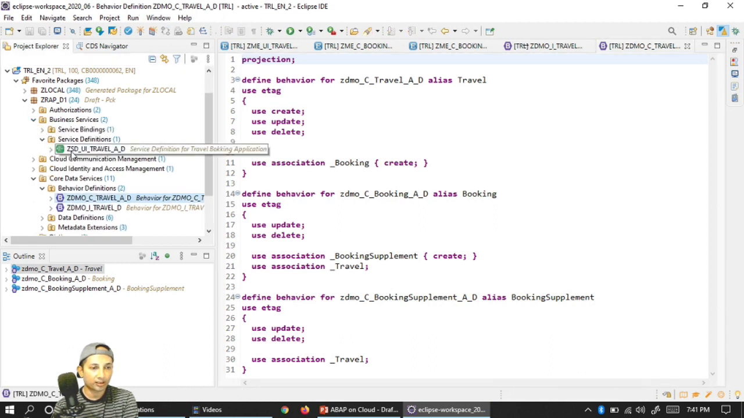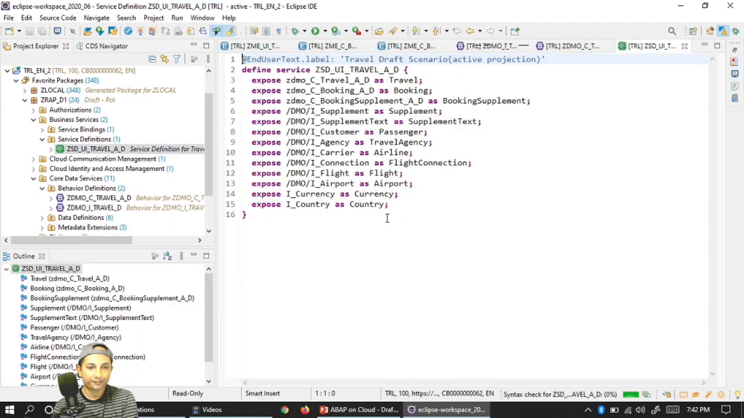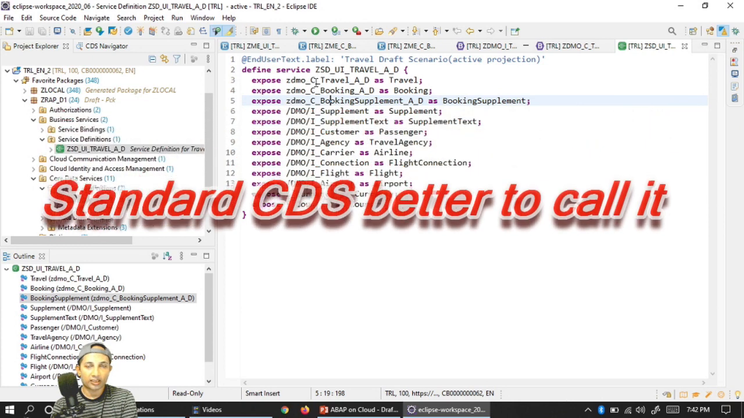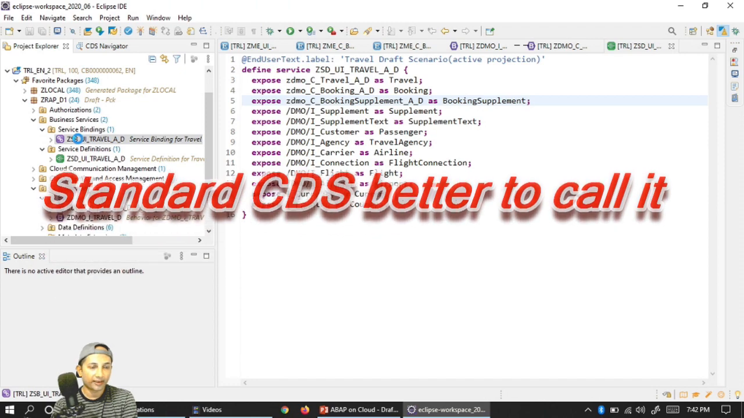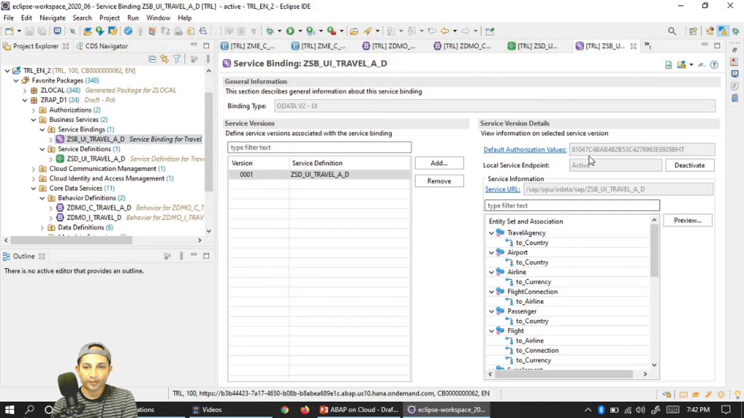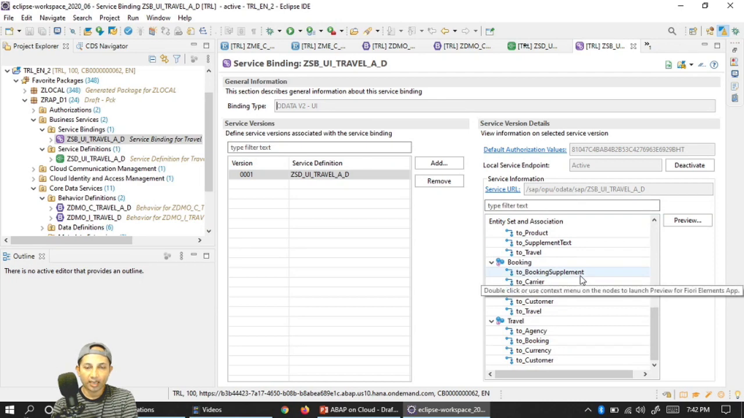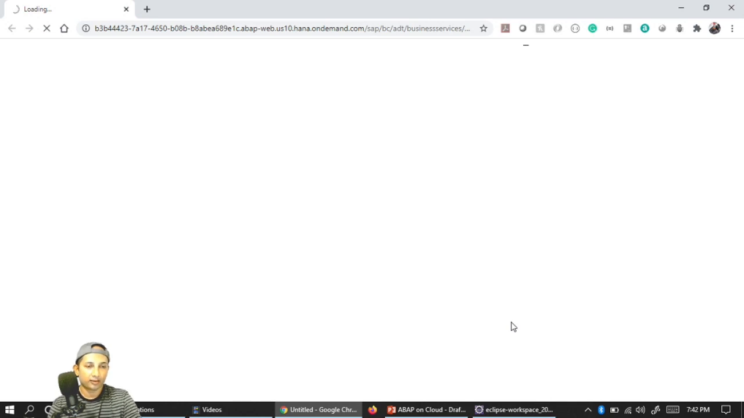service definitions. Let's see what's there. In the service definition, I have exposed all the relevant travel, booking and booking supplement, and all the underlying required tables, which are standard tables I have used, as you can see. And these are only our custom things. And finally, we just did a binding, and this binding is active, and I'm ready to test. So let's see. Okay, I'm a little bit excited now to see how things work.